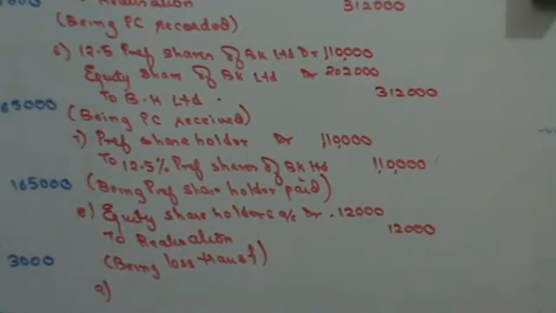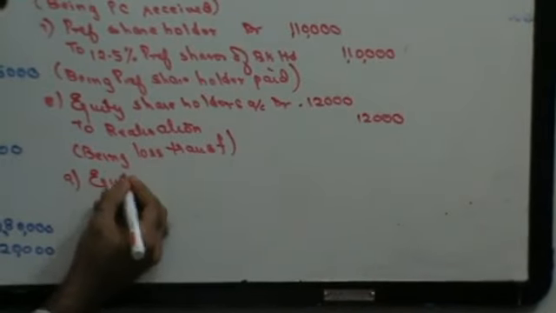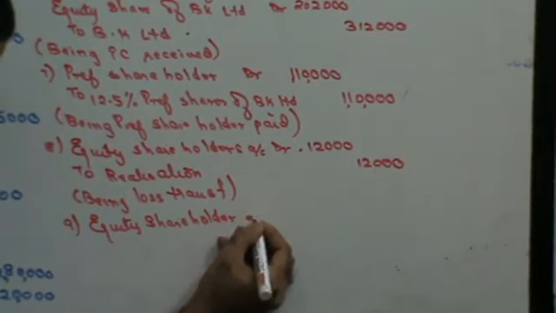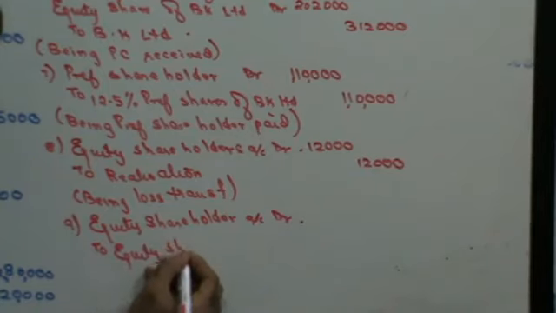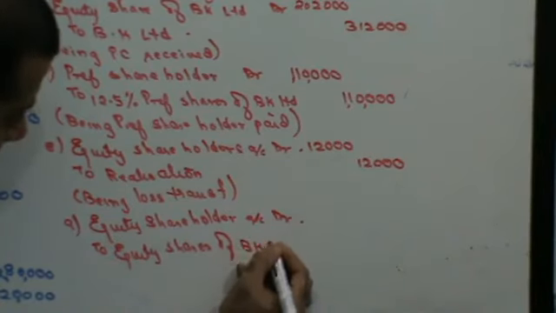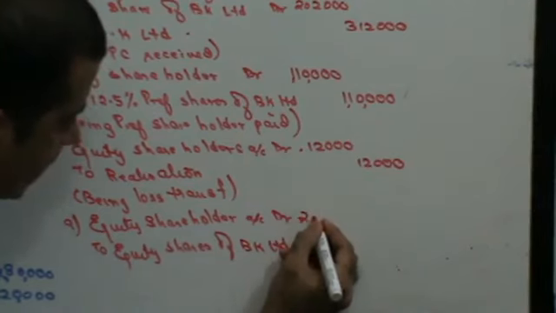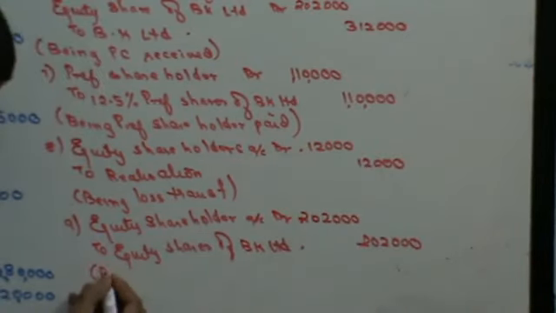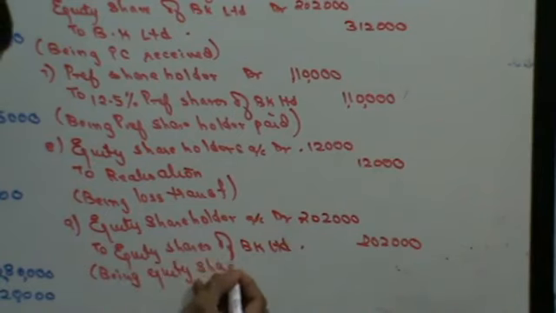Right? Once you have transferred the loss, then you have to pay the equity shareholders. So debit the receiver. Equity shareholders account debit to equity shares of BK Limited. Right? Equity shares were 2,02,000. Being equity shareholders paid.